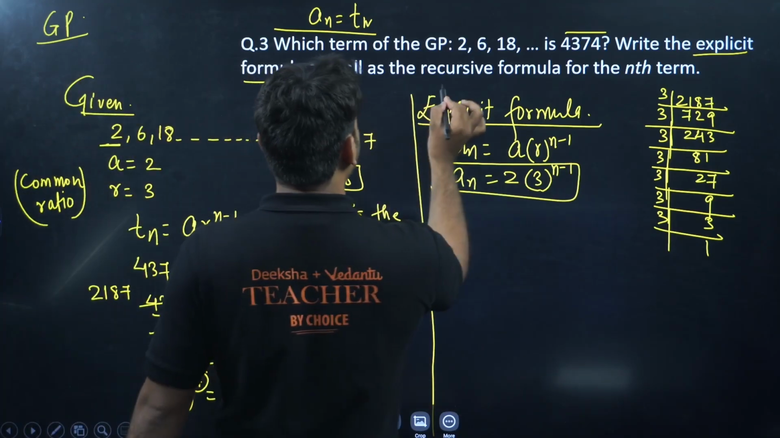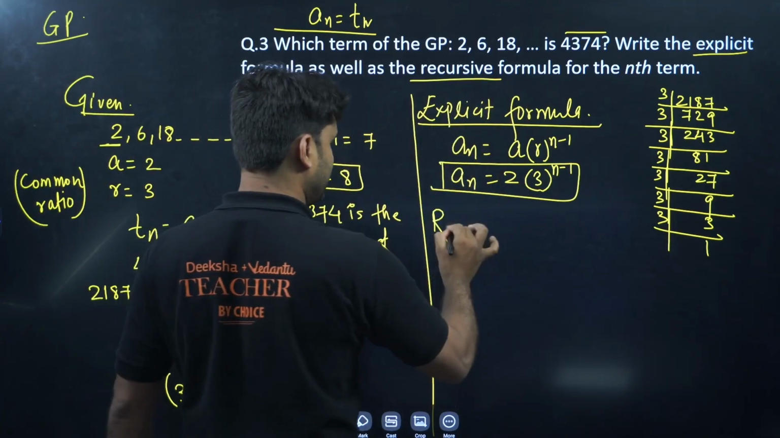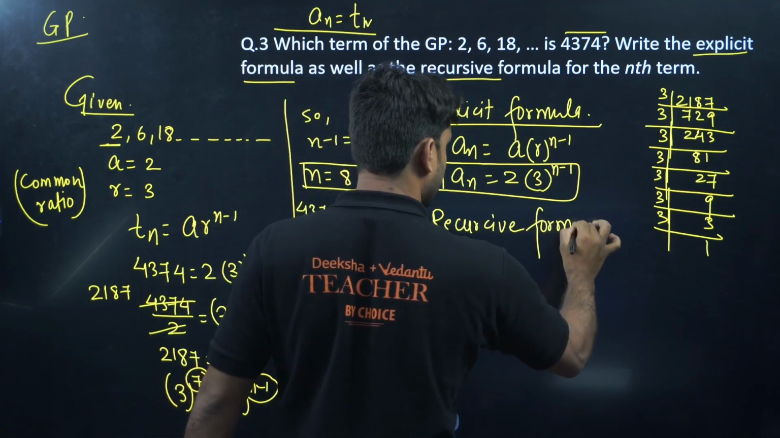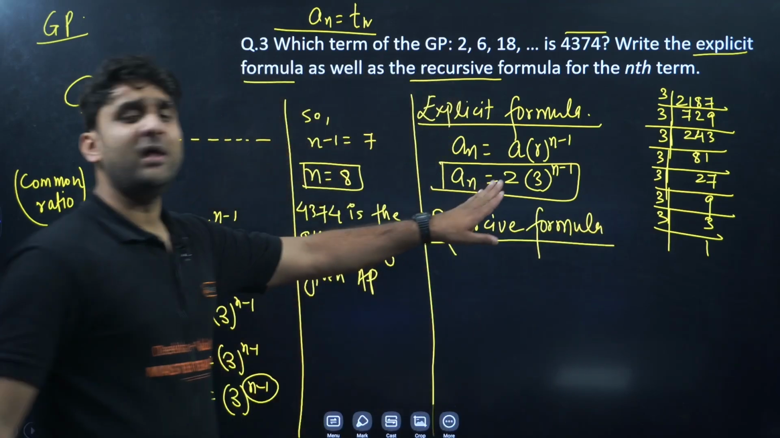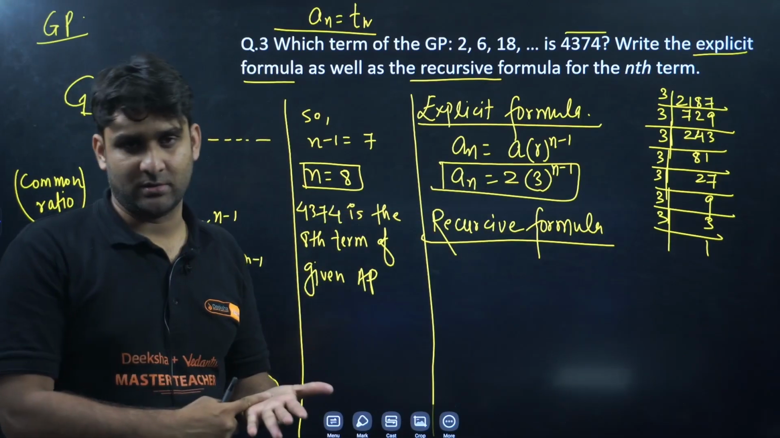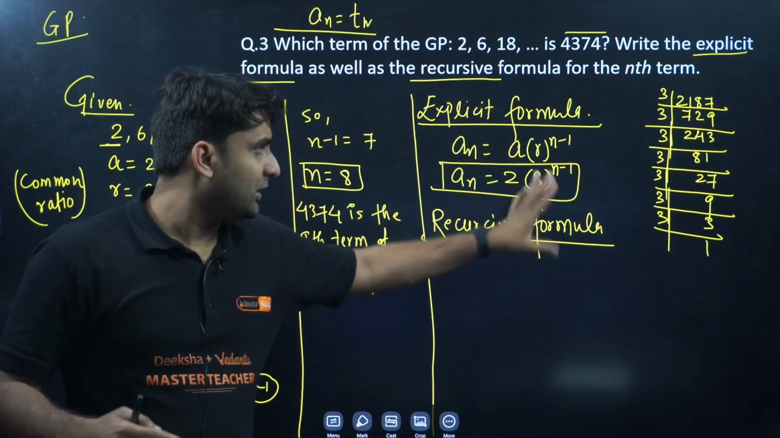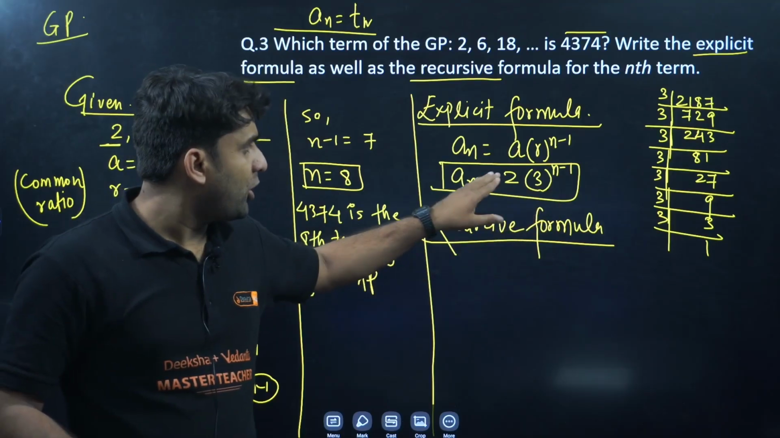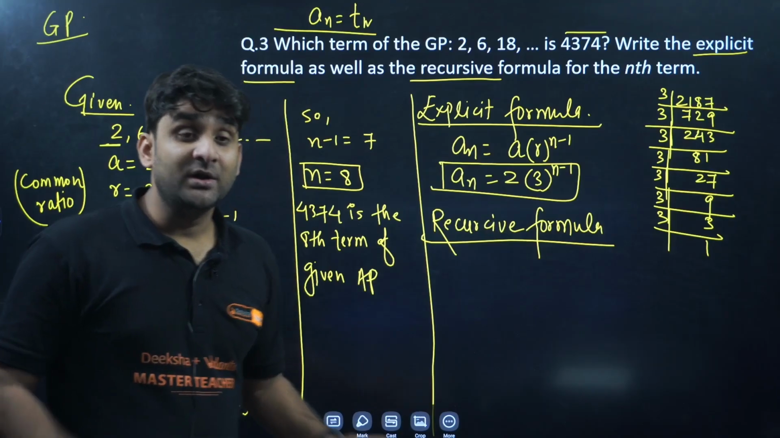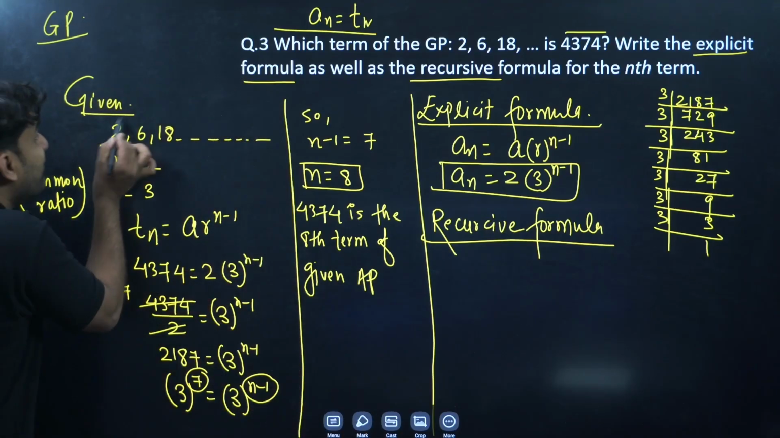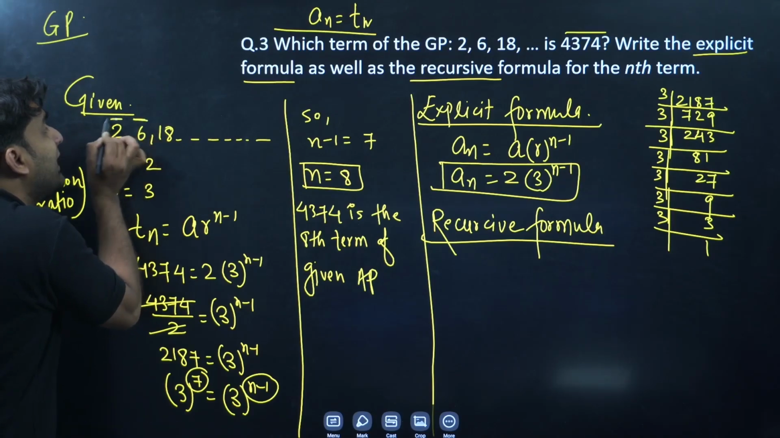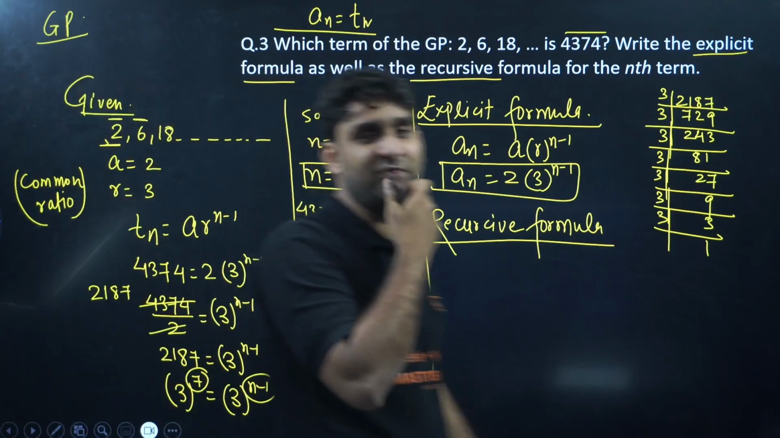Now, as well as the recursive formula. So what is the recursive formula, everyone? Listen, very important. Using the nth term formula you can determine any term. If you have the common ratio and the first term, you can find any term. But what is the recursive formula? The recursive formula relates the neighboring numbers: how to find the next succeeding value with the help of the preceding value. This is called the recursive formula.